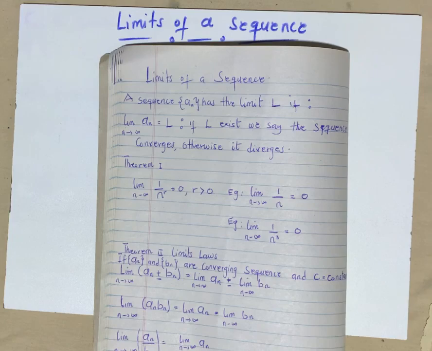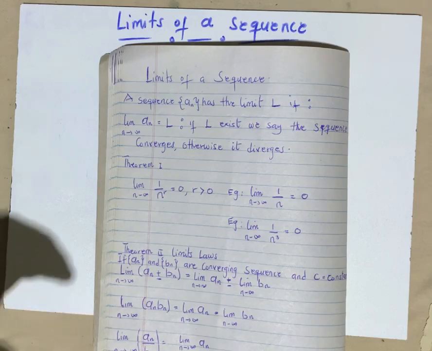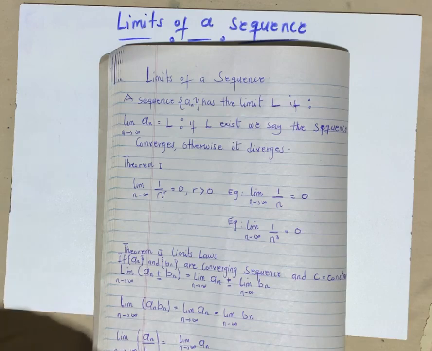Depending on the value of L, we can determine whether the sequence is converging or diverging. The limit of a sequence tells us that a particular sequence will approach a certain value, but it won't necessarily get to that value. When we say a sequence is diverging, it means the sequence is moving into the infinity range.